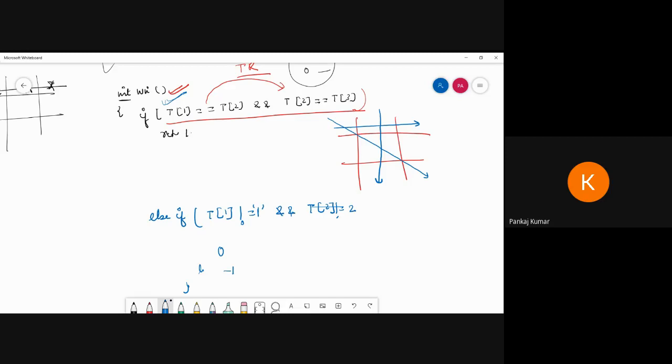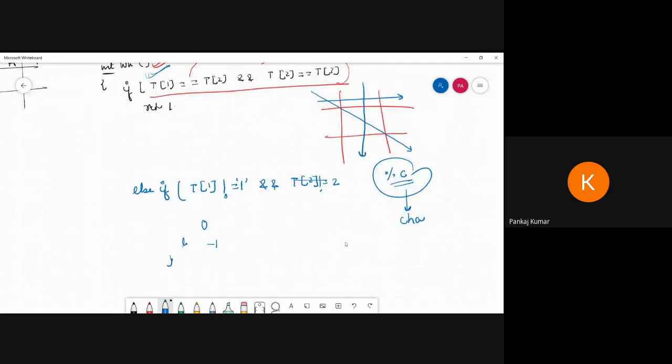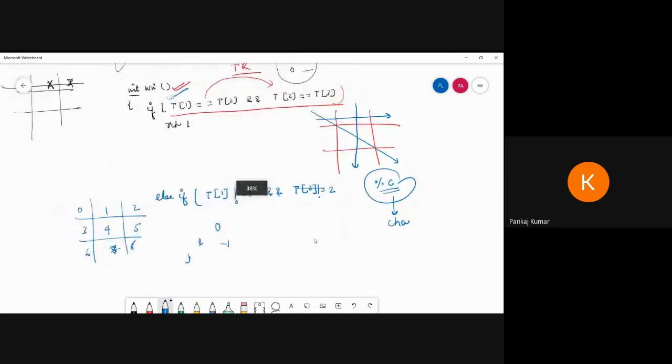Now suppose you want to print all the things, then we can use percentage C, because we are using character values, so we can use the format specifier percentage C. After this, how to print all the things, like if you want to print 0 1 2 3 4 5 6, sorry 7 8, then how can we write it?